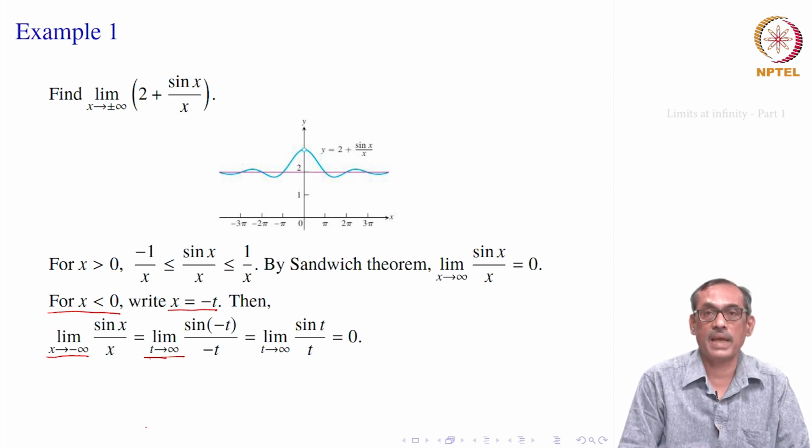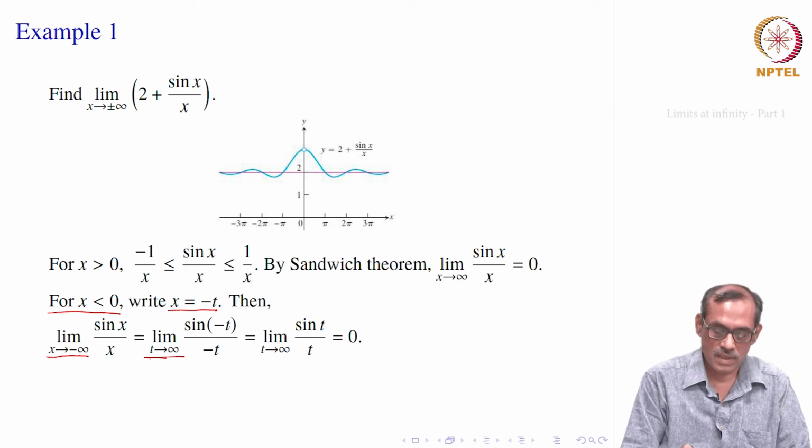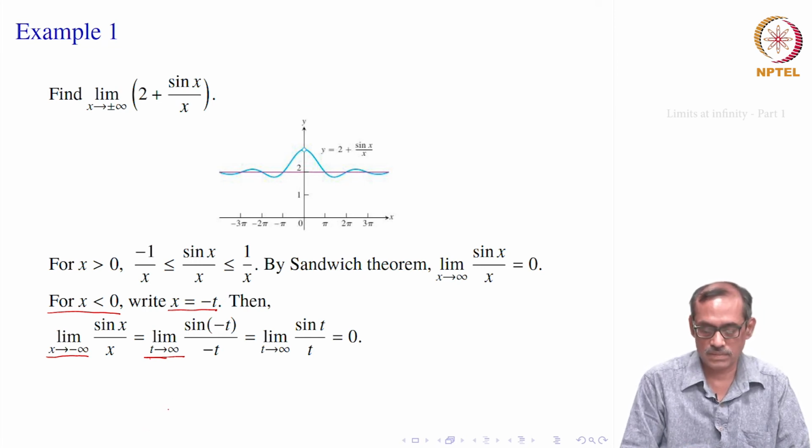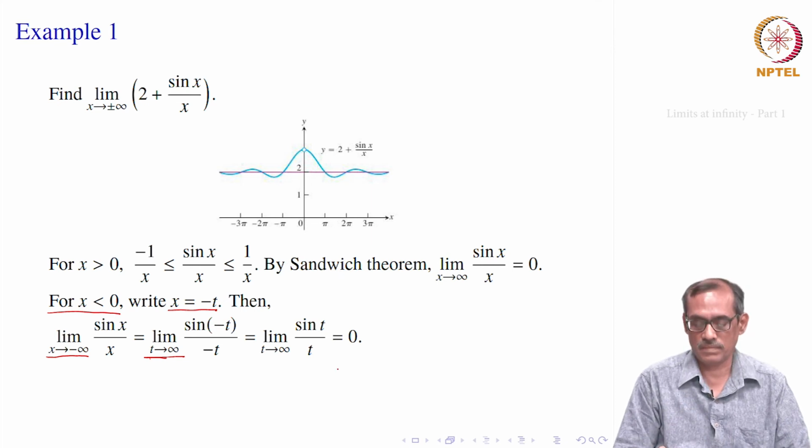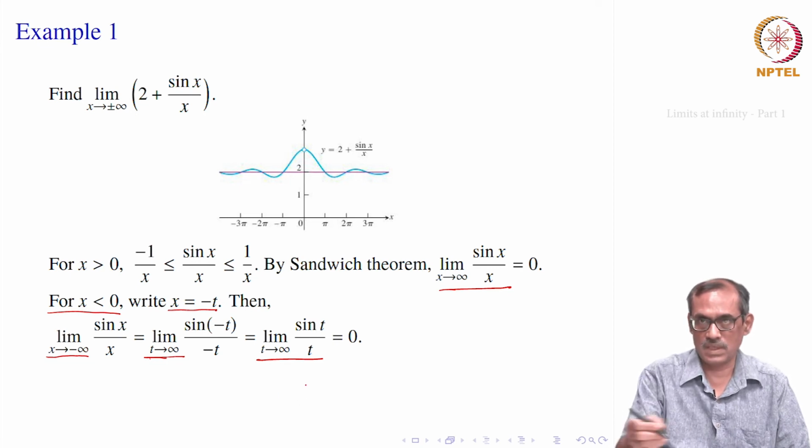And what happens to sin x in terms of t? It is sin of minus t by minus t, but sin of minus t is equal to minus sin t. So, these two minuses cancel and you get limit t goes to infinity of sin t by t, and that is the same thing as sin x by x, x goes to infinity. The variable does not matter, because of the same neighborhood idea. So, this is equal to 0.